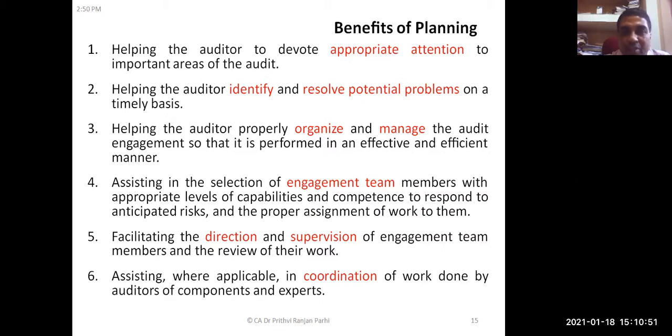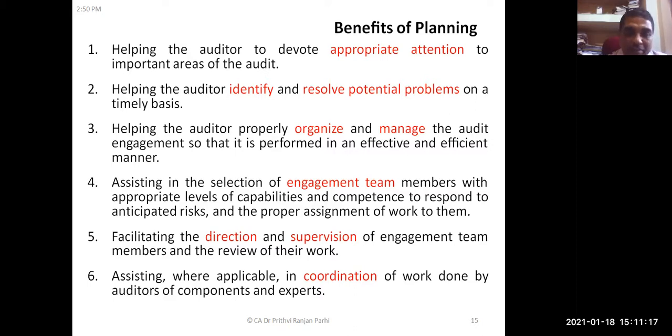It helps the auditor properly organize and manage the audit engagement. Since the auditor conducts the audit on the basis of the planning document, it becomes easier for him to organize and manage the audit activity. It assists the engagement team members. Engagement team members can smoothly conduct the audit because all the procedures to be followed are defined.